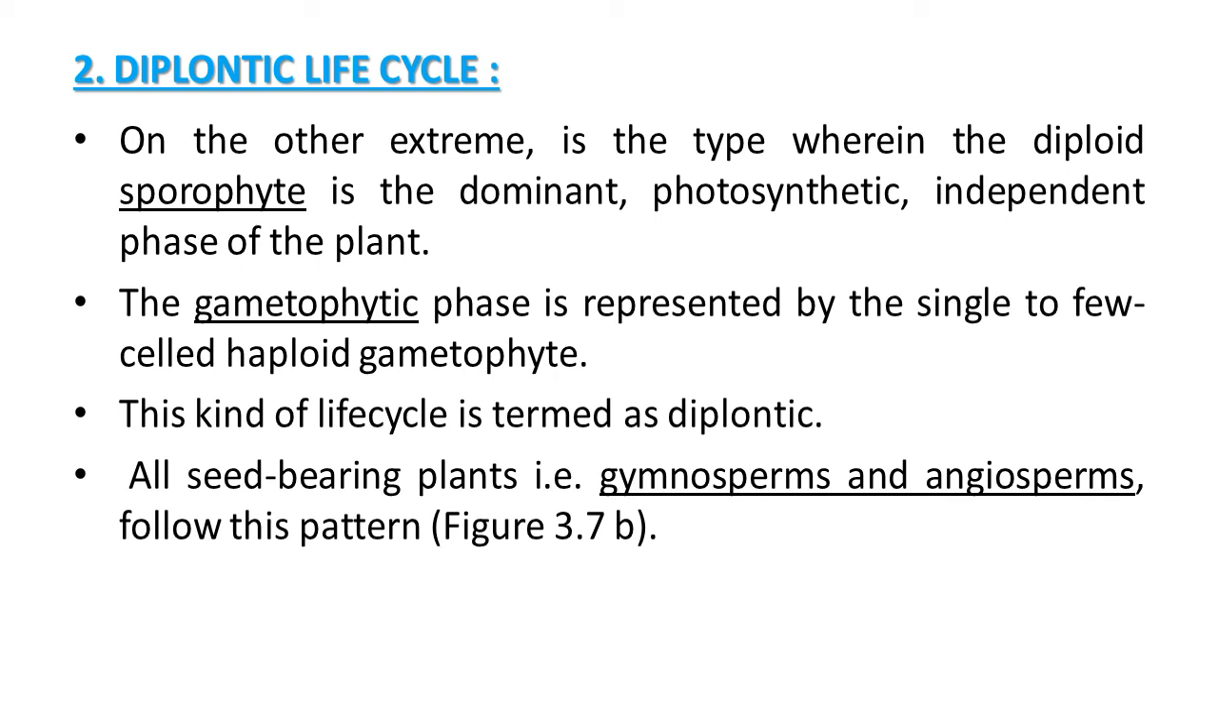So the main phase here is the sporophyte, which was the gametophyte in haplontic. The gametophyte phase is represented by a single to few celled haploid gametophyte structure, and this life pattern is known as the diplontic life cycle. Some examples: all seed bearing plants like gymnosperms and angiosperms. So we can say the majority of plants show this type of life cycle. Now you are aware of this pattern by studying the figure in the previous diagram.